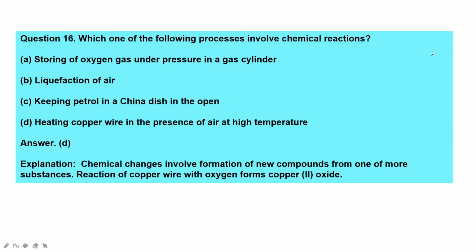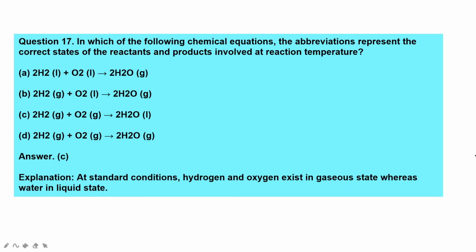Which one of the following processes involves chemical reactions? Storing of oxygen gas under pressure in a gas cylinder, liquefaction of air, keeping petrol in a china dish in the open, or heating copper wire in the presence of air at high temperature. So it is heating copper wire in the presence of air at high temperature, as chemical changes involve the formation of new compounds from one or more substances. The reaction of copper wire with oxygen forms copper(II) oxide. That's why this involves a chemical reaction.